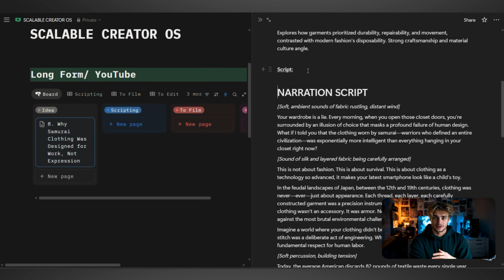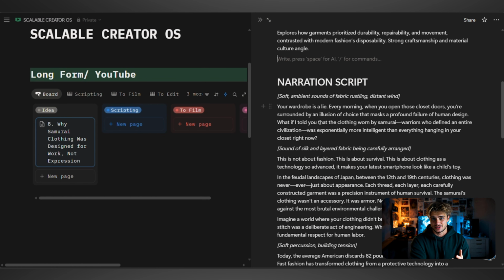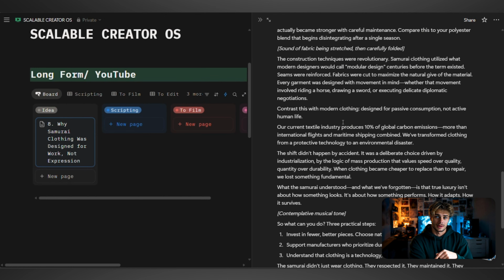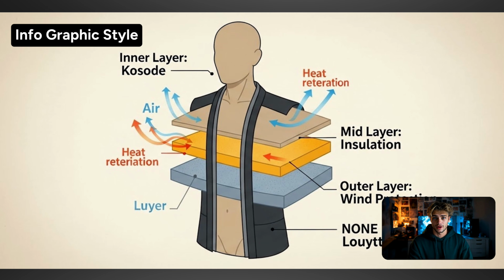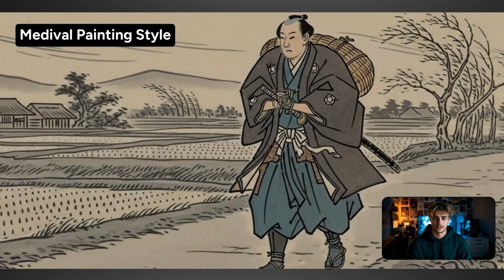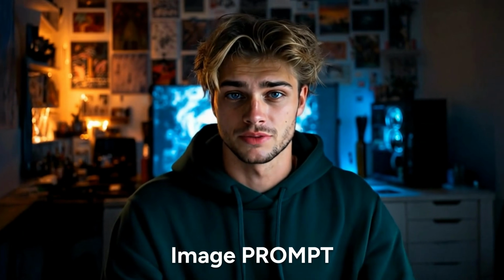Once you've looked over your script, the next step is producing the visuals. And when we take a look at our competitor's videos, we can see that he has 3 different visual styles. He has the realistic footage style, the infographic style, and the medieval painting style. So I created script-to-image prompts for all 3.